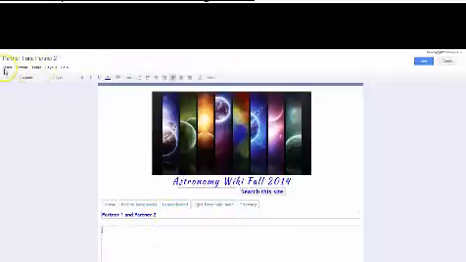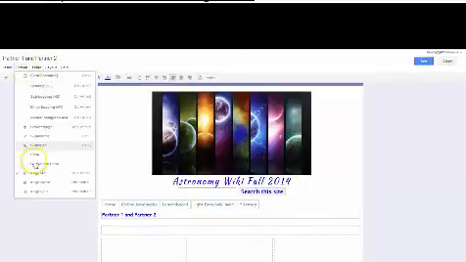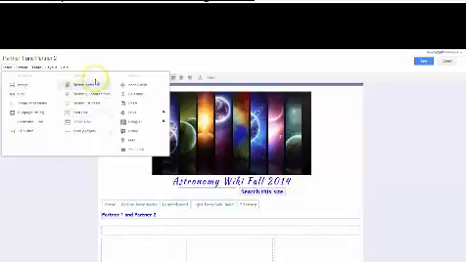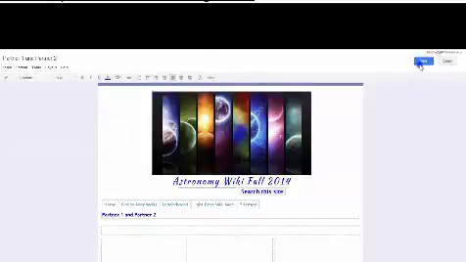Remember that there are all kinds of tools up here that you can use to change the layout of your page. You can add tables, you can do formatting, and you can insert all kinds of goodies and gadgets through here to make your page really stand out and wow the judges. Don't forget to hit save often, so that way your work is exactly where you expected it to be.